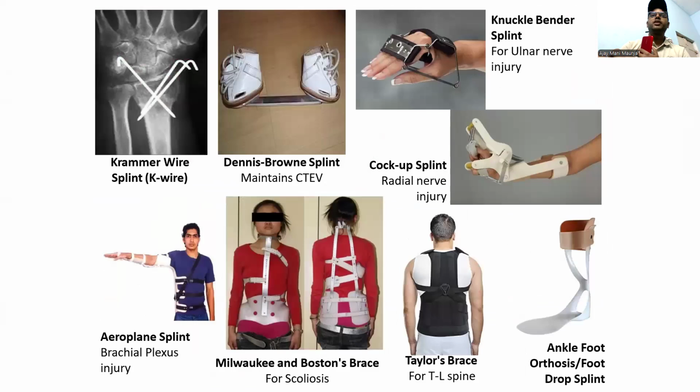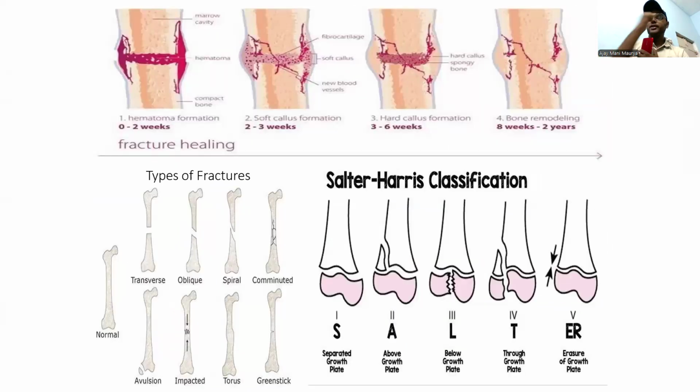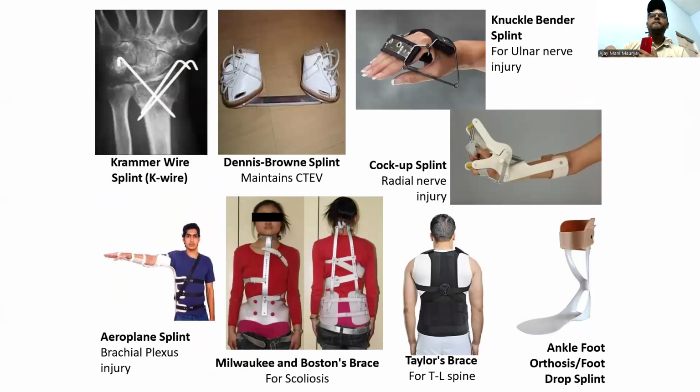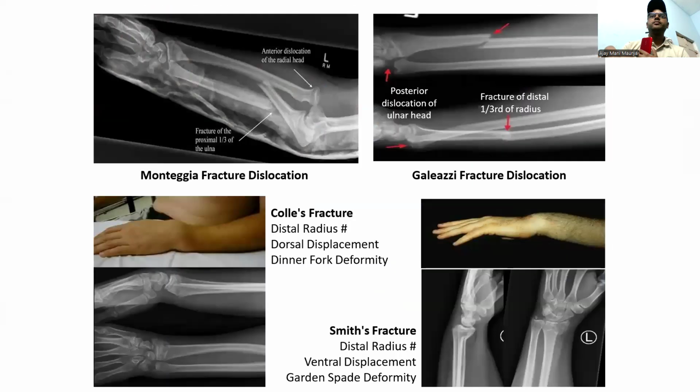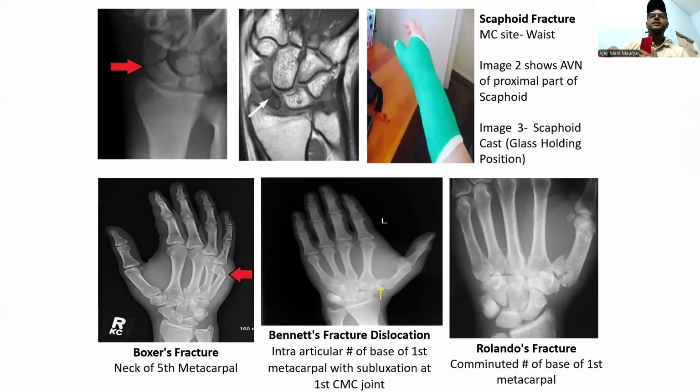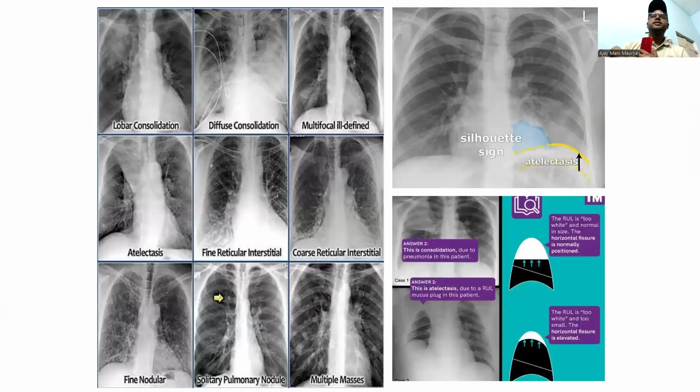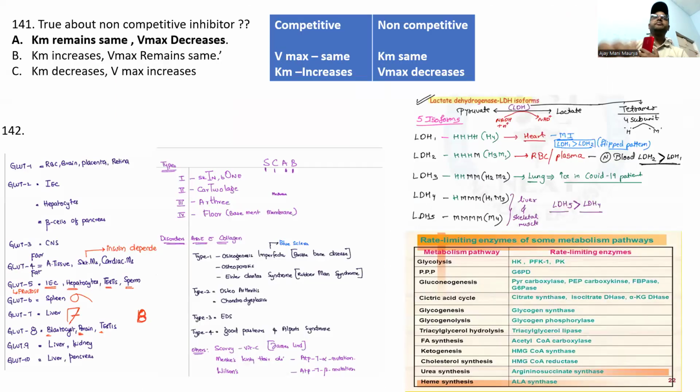These are the important splints, guys. Important splints. Fractures: Galeazzi and Monteggia fracture, Scaphoid fracture, Boxer's fracture. Please download the PDF and study it, guys.